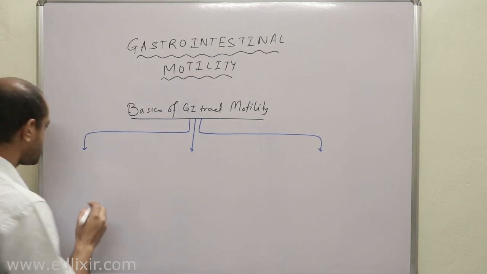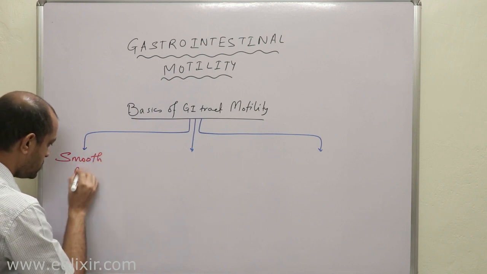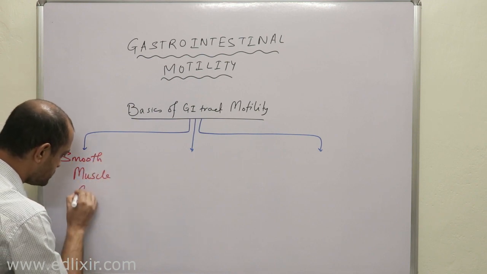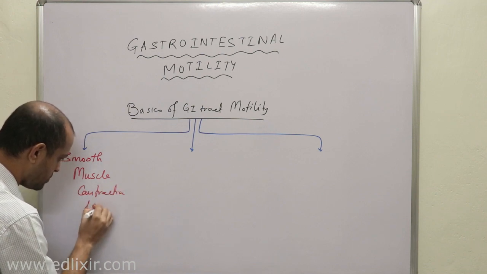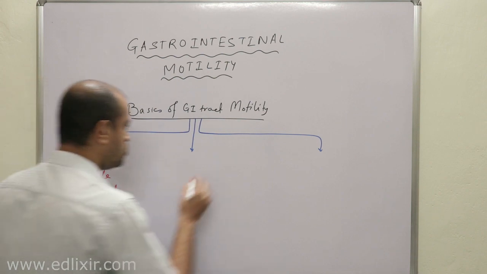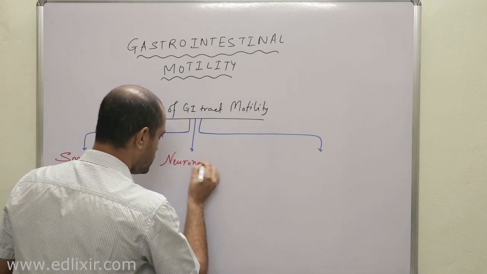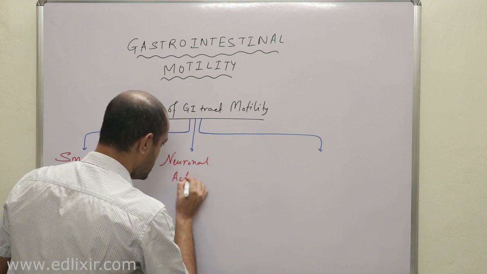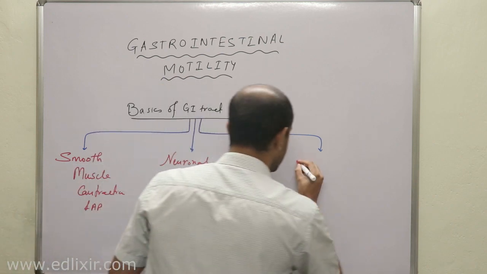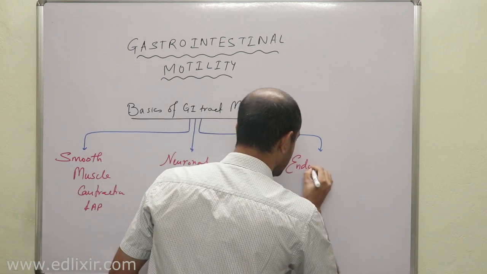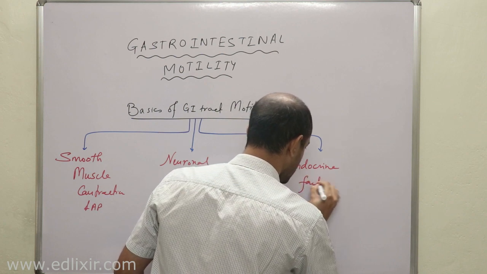Number 1, smooth muscle contraction and action potential formation. Clear? And AP formation. Number 2 is neuronal activities, different neuronal activities. Number 3 is the endocrine system or endocrine factors.